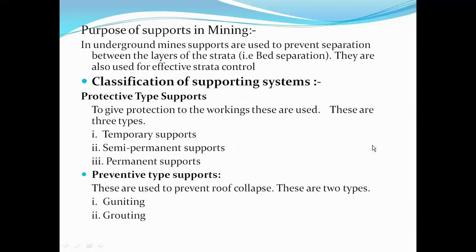Soon after making the opening, the stresses get redistributed, but not to the full extent. Still, a certain portion will be acting on the excavated opening, and it tries to close the opening. So whatever the remaining undistributed force is still acting on the opening has to be counteracted.